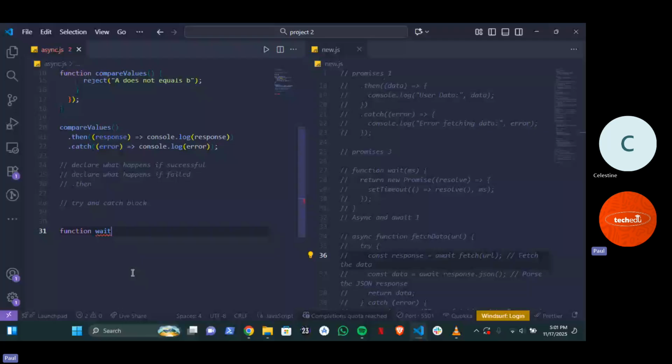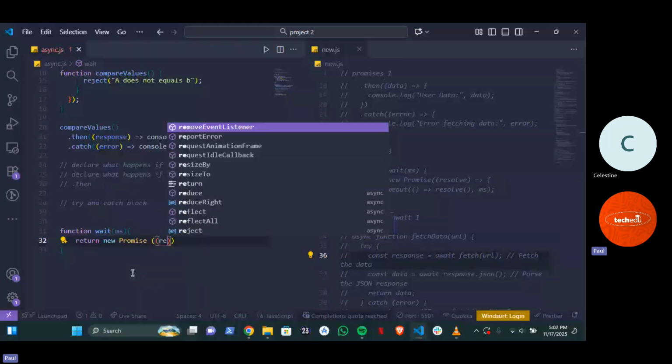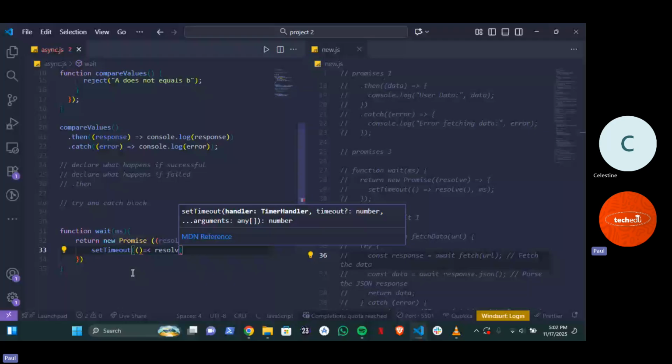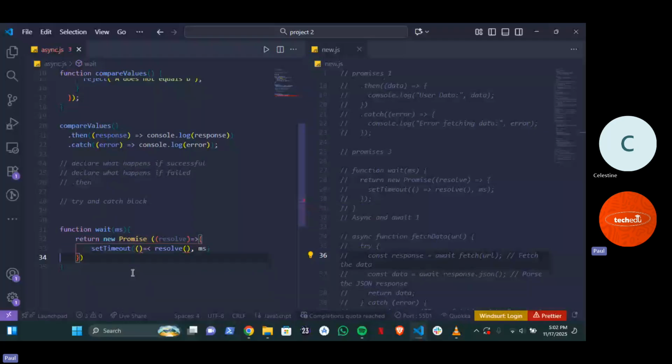Now I'm going to return a new promise. New promise, right? Then I'm going to call resolve. And then we're going to create a setTimeout. Then we're going to have resolve. And what exactly are we resolving? We're resolving the time in milliseconds. Now, this is basically how we can create